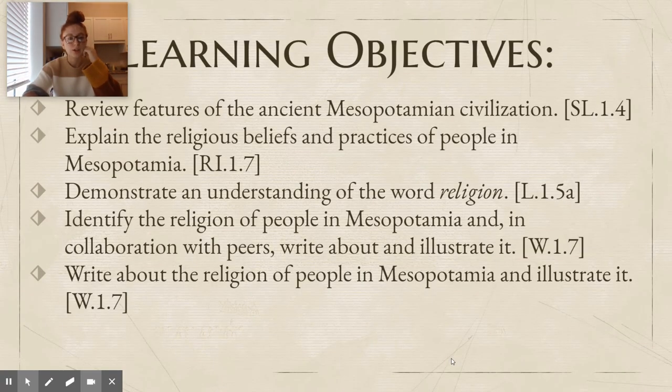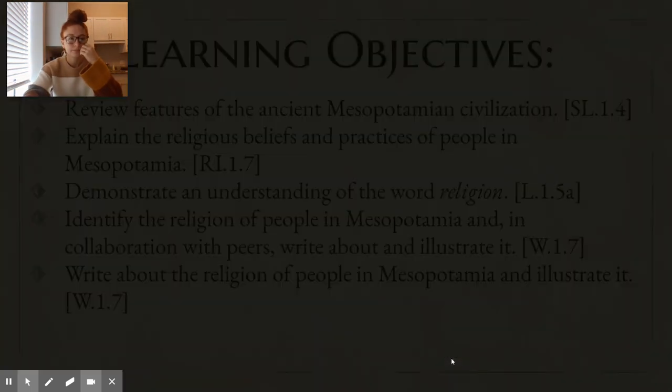Our learning objectives are to review features of the ancient Mesopotamian civilization, explain the religious beliefs and practices of people in Mesopotamia, demonstrate an understanding of the word religion, and identify the religion of people in Mesopotamia, and in collaboration with peers, write about it and illustrate it.